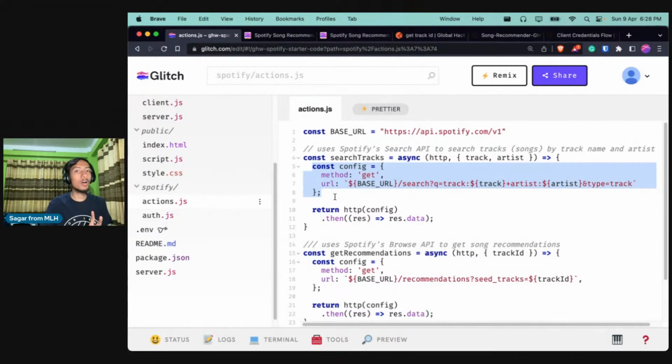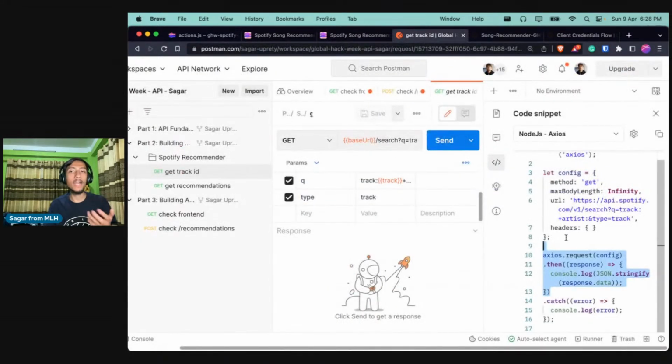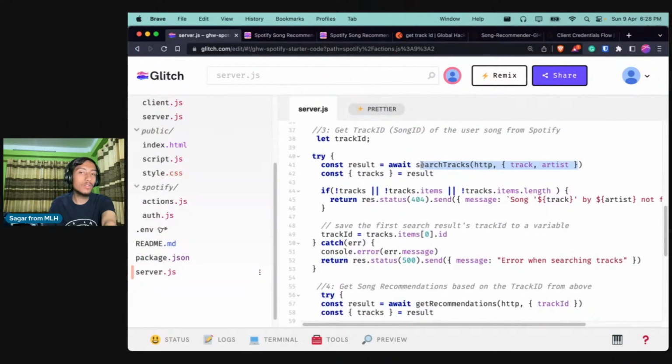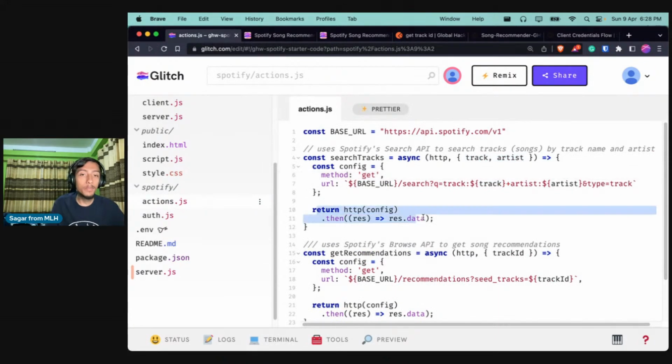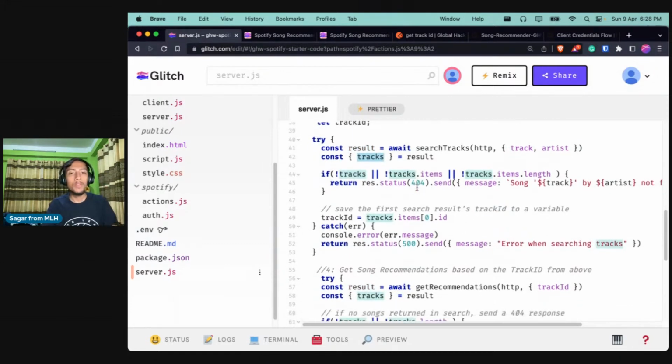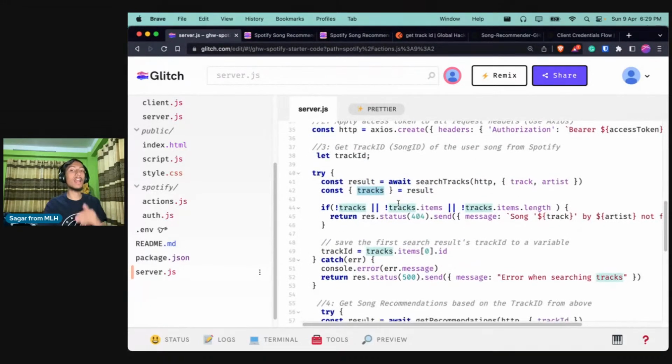So we are setting up a config object as hinted by the Postman API, and instead of hard coding the value of track and artist, we are using the variable, right? So we got this variable from the calling function, right? So when we call this function, we pass the value of track and artist. So that is what we are using in this function, and after that it is just making an HTTP request and sending the response back to where it was called, right? So if you go over here, it will eventually get the result, and we extract the track from the result and set the values from there. Now, I hope that is clear, like how we are getting the track and how we are making the request.